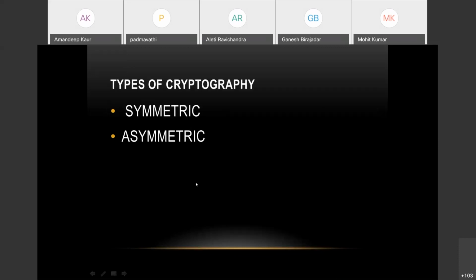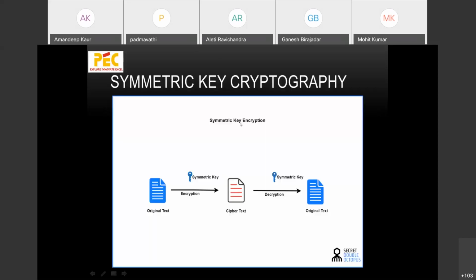The various kinds of cryptography are symmetric and asymmetric, like we discussed before. In symmetric key cryptography, what happens is the original text, the plain text, is encrypted using a symmetric key, which is called a private key here, and the same key is used for the decryption. Like original text is being converted into ciphertext. There is an encryption method and a symmetric key is being used. And here the key is the same. That is the idea of symmetric key cryptography.